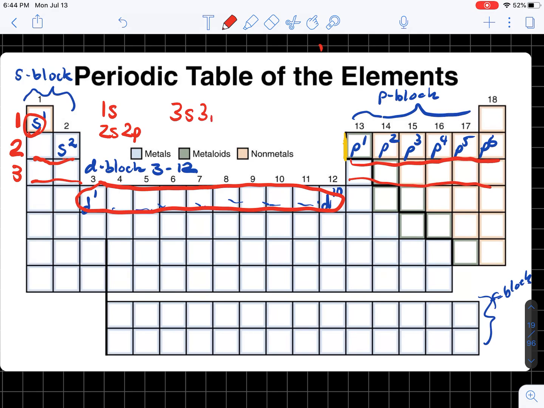So 3s, 3p, 3d. And then we get to the overlap, which we're going to talk about in detail in chapters 6 and 10. We're going to do a little bit with it here, and then we'll talk about the F block elements in chapter 6 and 10 as well. But for now, again, the row number is the quantum energy level. So fourth row, S shell, that means your electron is in a 4s. Fifth row, P shell, your electrons are in a 5p. And then we will deal with the D and the F block in another video.